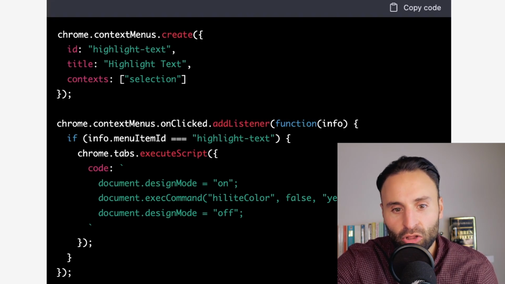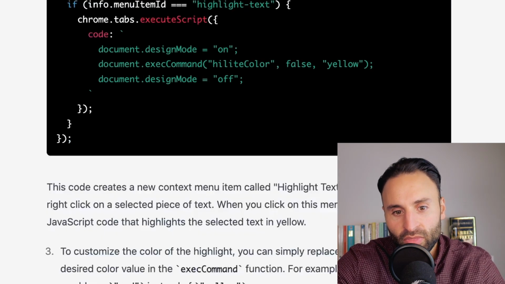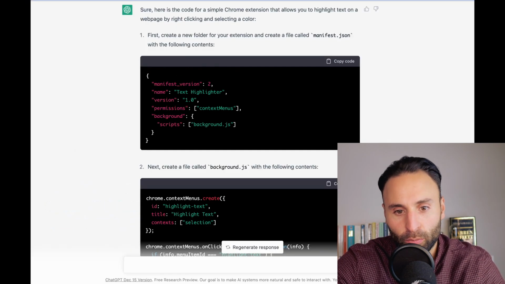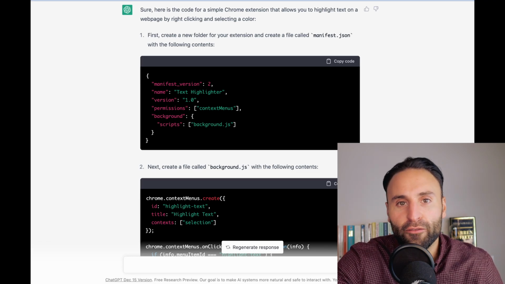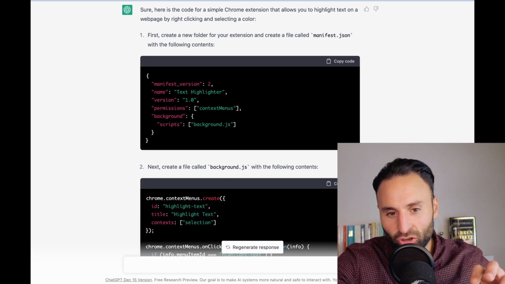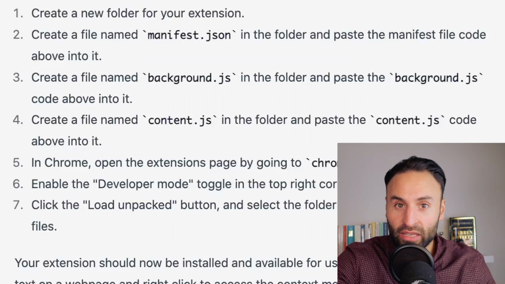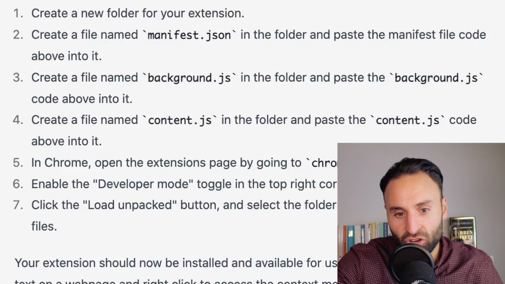Now, it's giving me a fairly long piece of code here. And it tells me this code creates 3 context menu items that allows you to highlight selected text in red, green, or blue when you right-click, and so on. So this is part of a Chrome extension. It's basically just a couple of different files you put together in a package and you upload it directly to the Chrome browser, which I'm going to show you how to do.